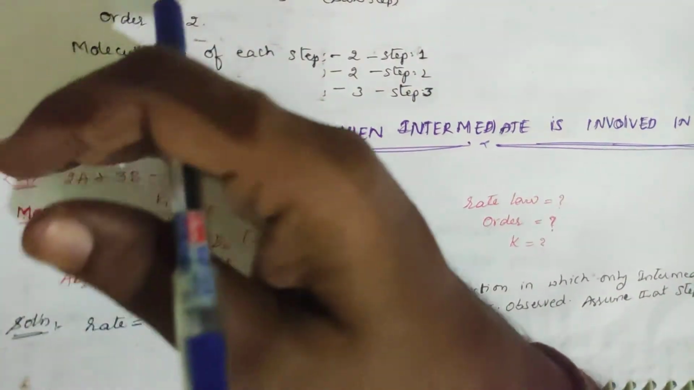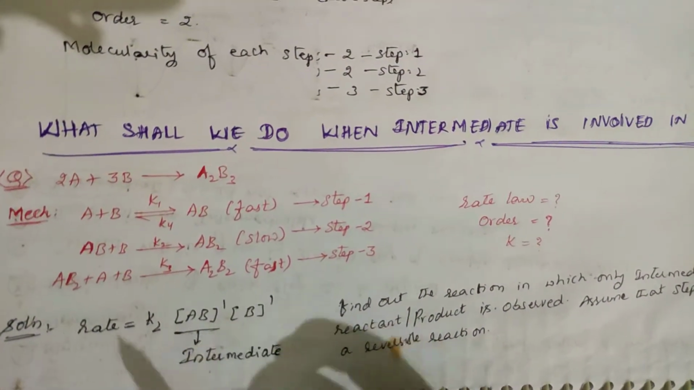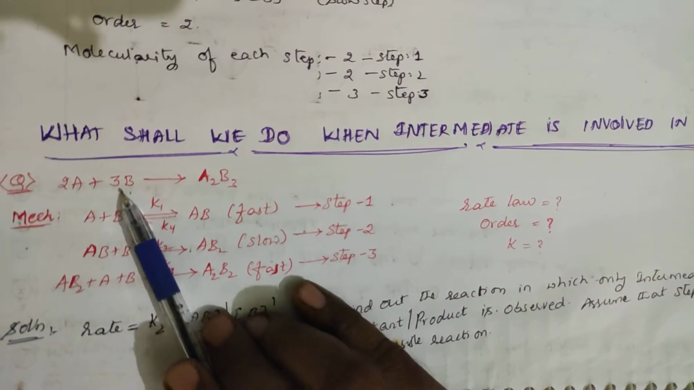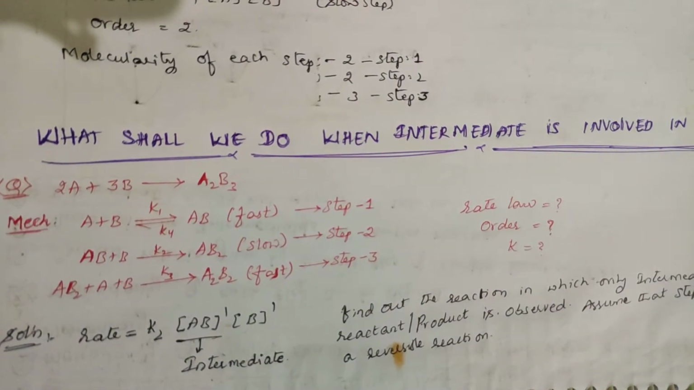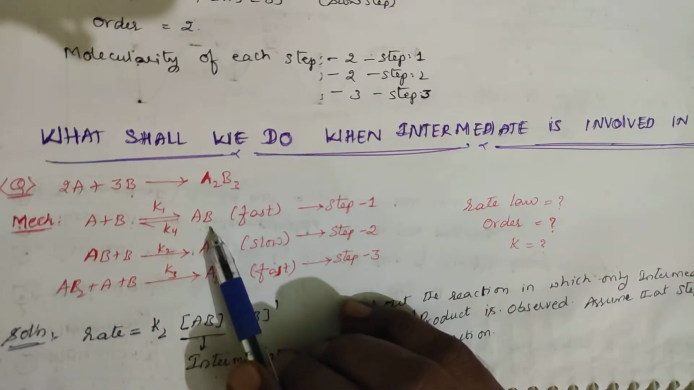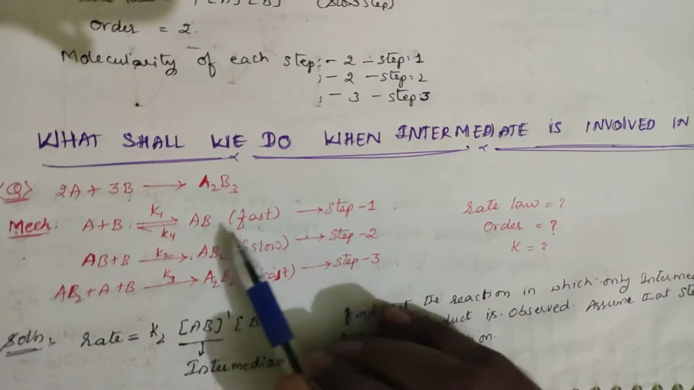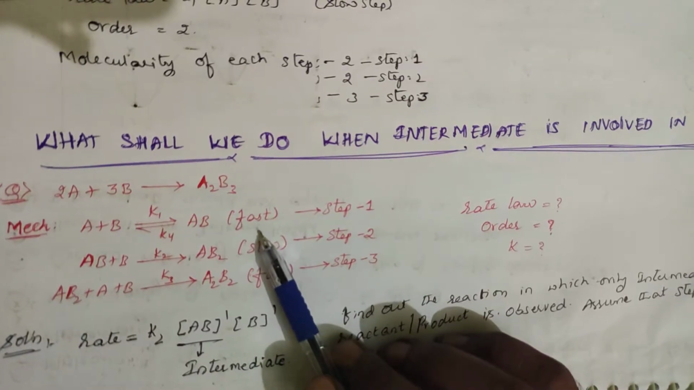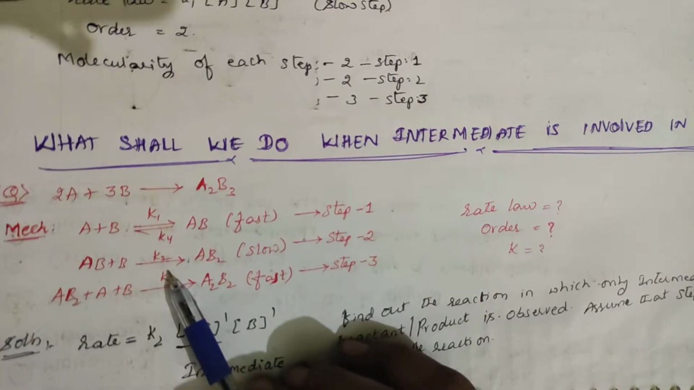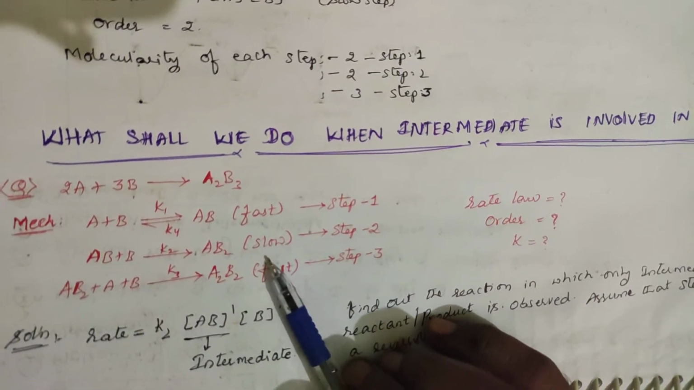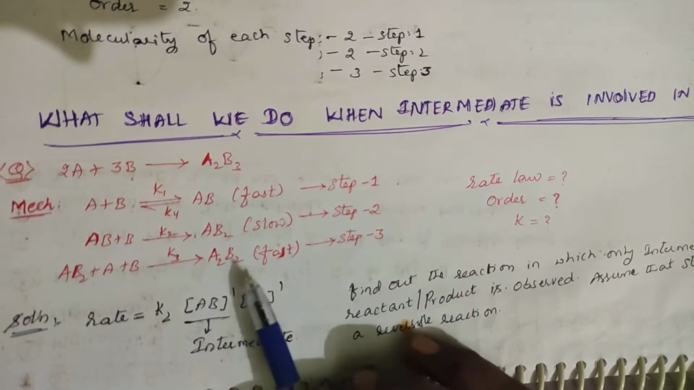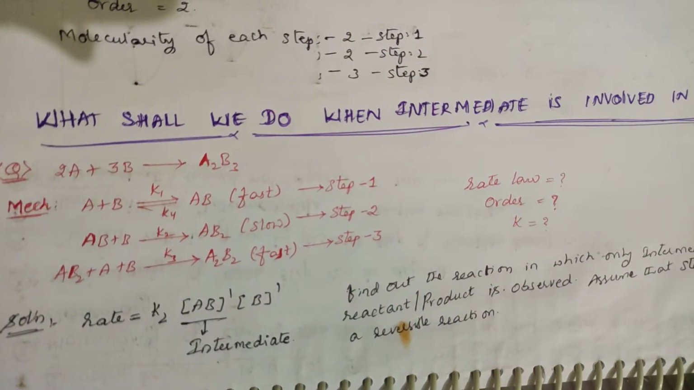Let us do it with an example. We should remove that intermediate. How should we remove it? There is a process. Let us take the same question: 2A plus 3B gives A2B3. A plus B, with rate constant k1, moves in the forward direction to AB, and in the reverse direction with rate constant k4. This is the first step. Then AB plus B, with rate constant k2, gives AB2. This is the slow step. And AB2 plus A plus B, with rate constant k3, forms A2B3. It is a fast step, step 3.